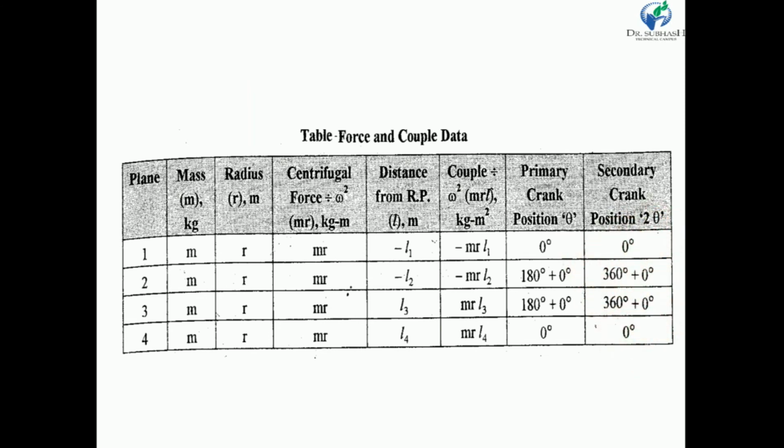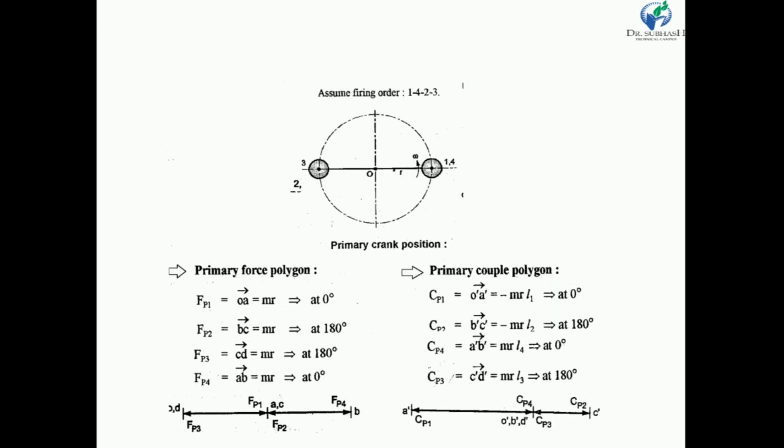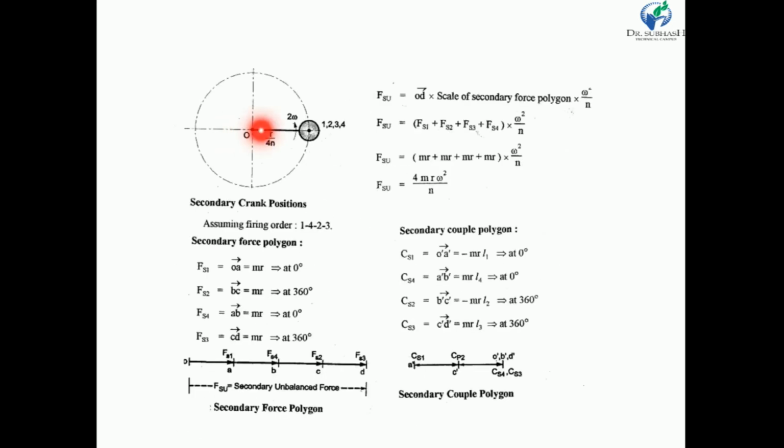That means all positions are same. So here we draw at 0 degree crank 1, similarly crank 2, crank 3 and crank 4. And the radius of this secondary crank is r by 4n and it is rotating at 2 omega speed.